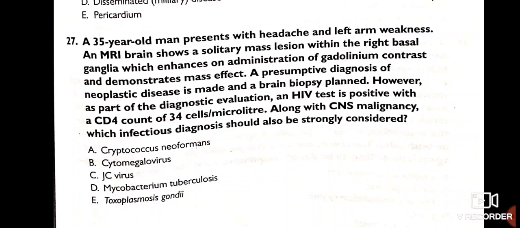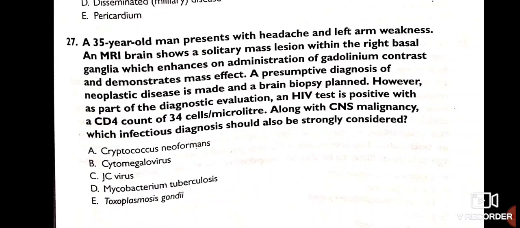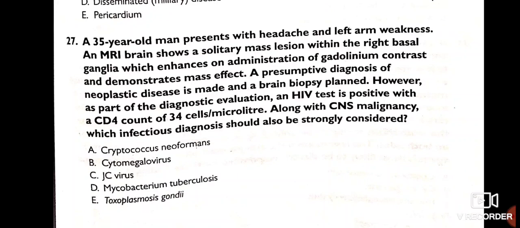A 35-year-old man presents with headache and left arm weakness. MRI brain shows a solitary mass lesion within the right basal ganglia, enhanced on administration of gadolinium contrast and demonstrating mass effect. A presumptive diagnosis of neoplastic disease is made and brain biopsy planned. However, as part of diagnostic evaluation, an HIV test is positive with a CD4 count of 34 cells per microliter. Along with CNS malignancy, infectious disease is strongly considered.